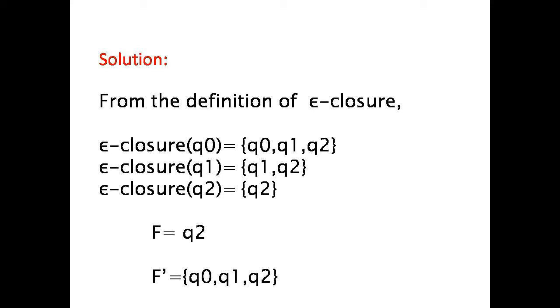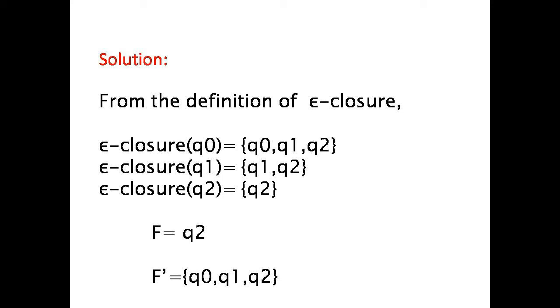As we see, Q2 is in the epsilon closure of Q0. That means Q2 is at distance 0 from Q0. Q2 is the only final state of the given NFA with epsilon moves, that is, F equals Q2.